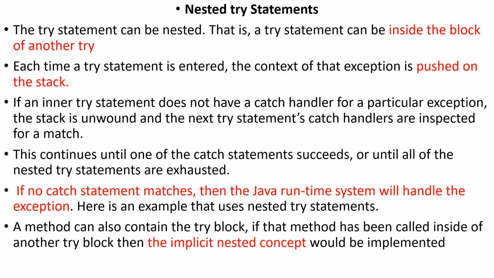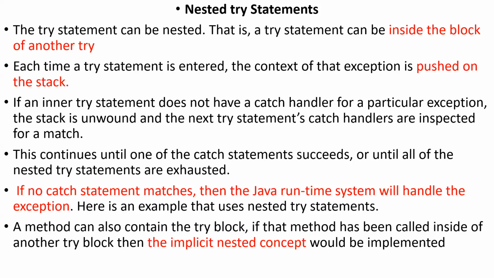Nested try statement is another concept where one try block is present inside another try block. In this mechanism, the Java runtime system stores the exception information inside a stack, so that if there are many exceptions, they will be handled. They will be matched with the respective catch block by using the stack. Every time, the top exception will be popped out and matched to one of the catch blocks in the program.